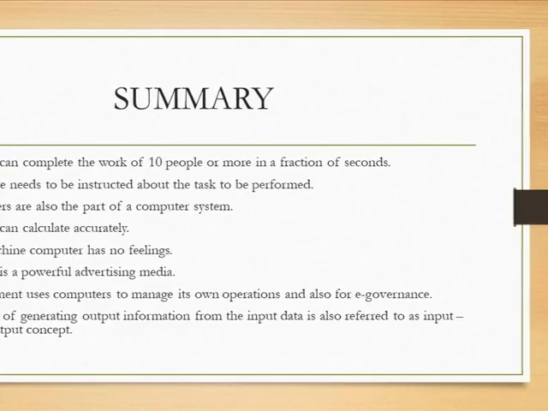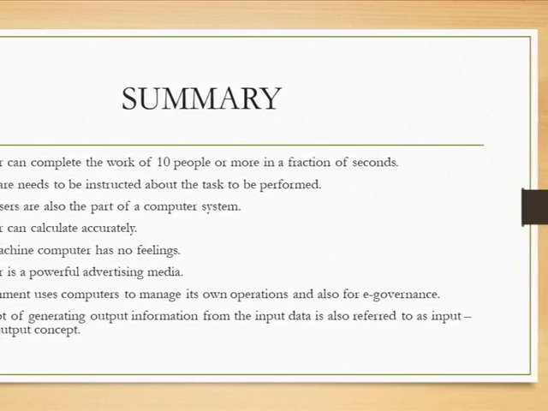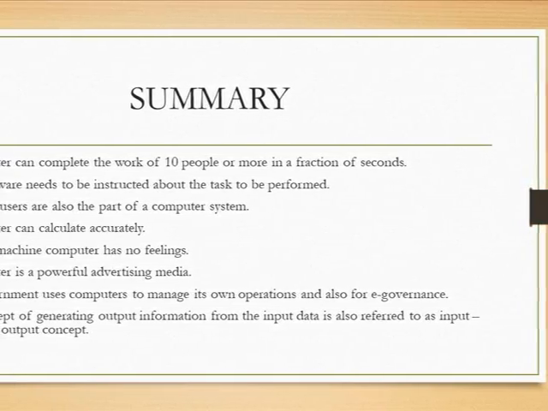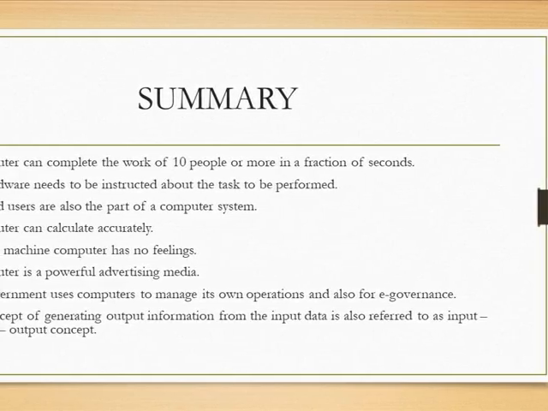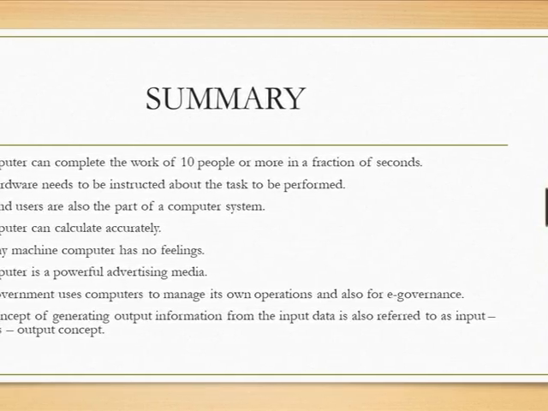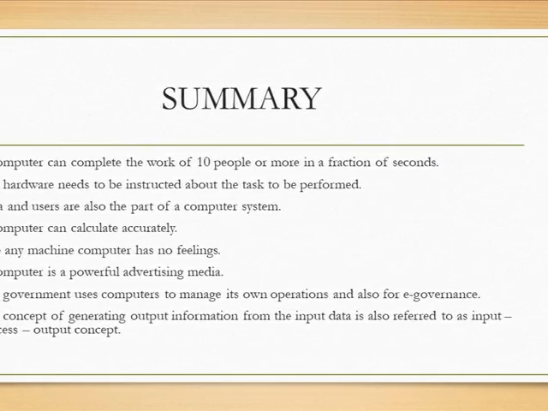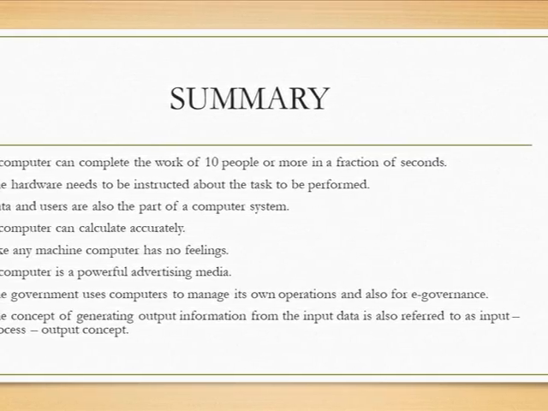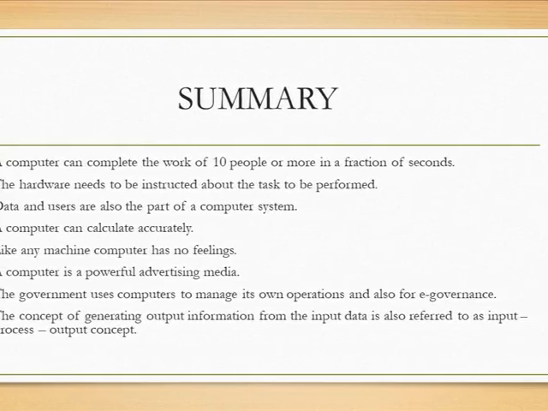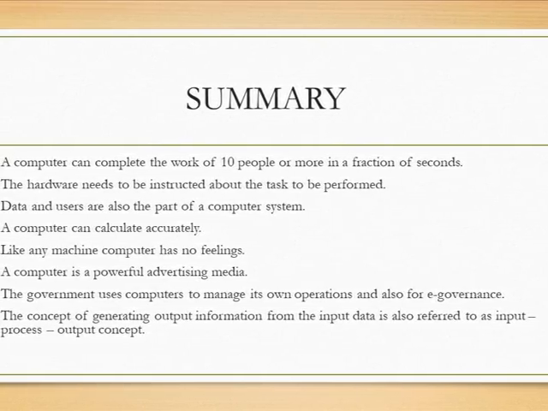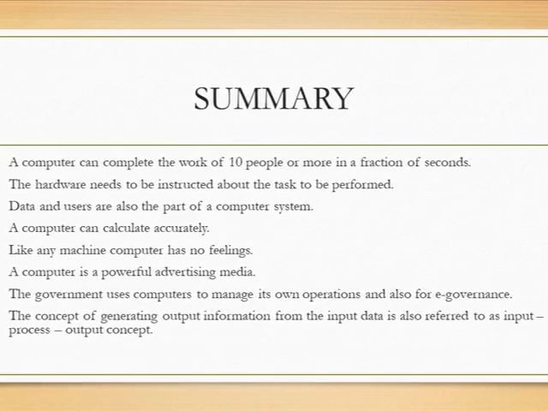Summary. A computer can complete the work of 10 people or more in a fraction of a second. The hardware needs to be instructed about the task to be performed. Data and users are also part of a computer system. A computer can calculate accurately. Like any machine, a computer has no feelings.